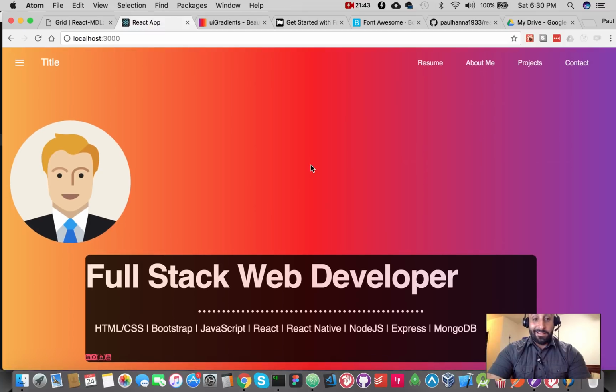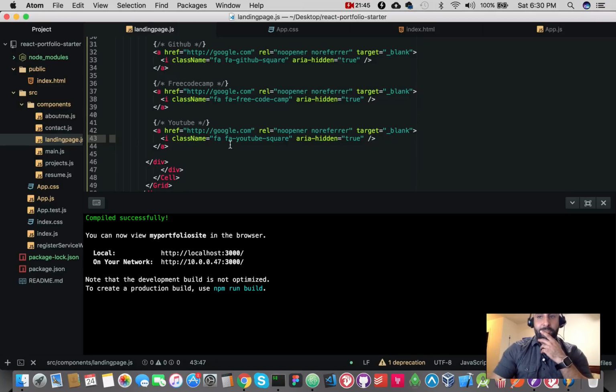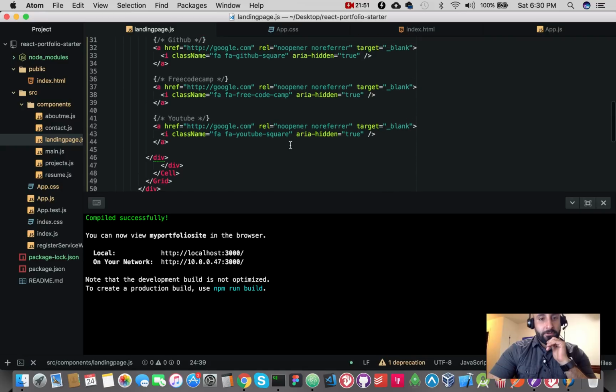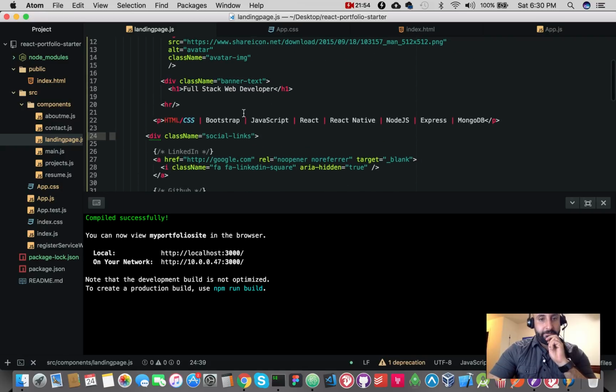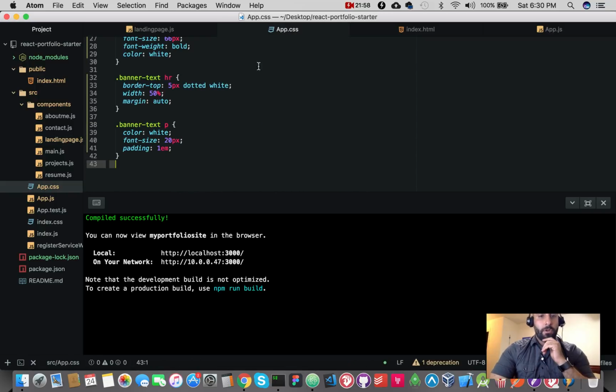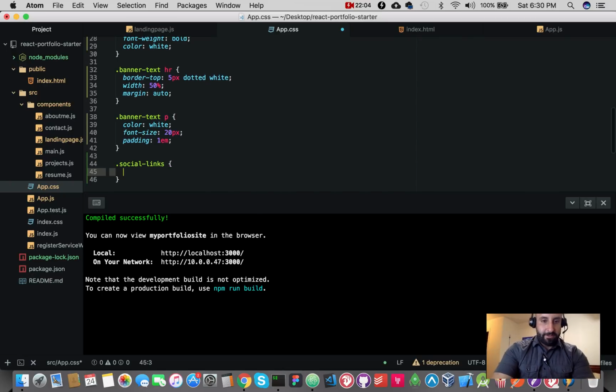So we should probably style them now. I think that's what's going to happen next. They're all within this div that we gave a class of social links to. So let's style social links in app.css.